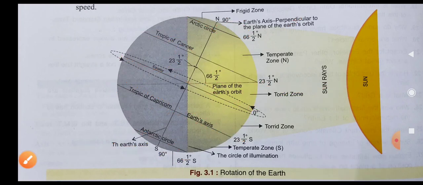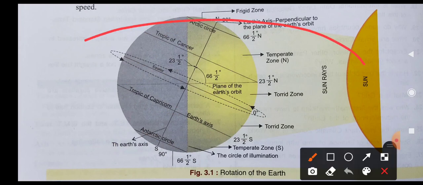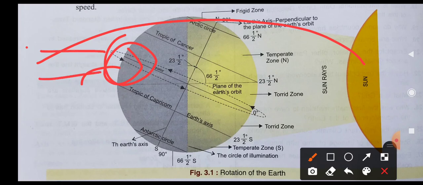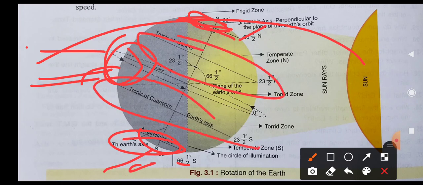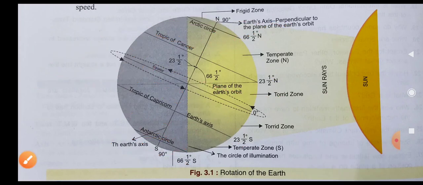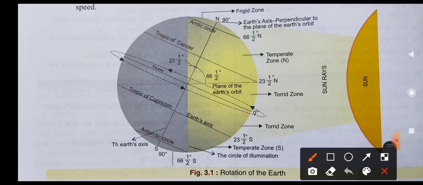And if this direction is completely opposite, the sun is coming here, so it is just opposite. Here the equator is again completely in front of the sun, and then you can see that this portion is darkened and this portion is lightened. So here 6-month day and here 6-month night, and here it becomes winter, here it becomes summer. I will explain this in rotation, but for now you only need to understand the diagram. These important lines are the equator, Tropic of Cancer, and these.